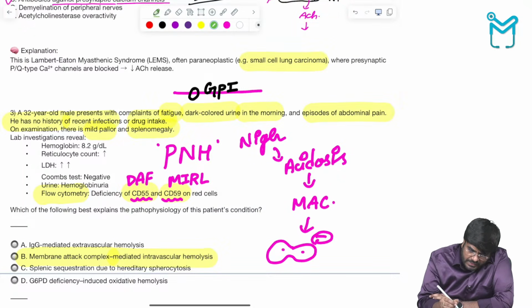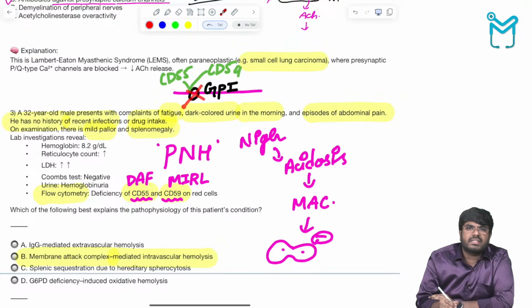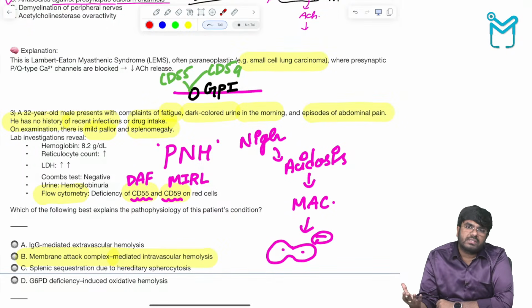So this GPI is the one which is holding CD55 and CD59. Whenever you are losing this GPI from the cell membrane, CD55 and CD59 are going to be deficient, and that is going to cause the hemolysis, intravascular hemolysis.